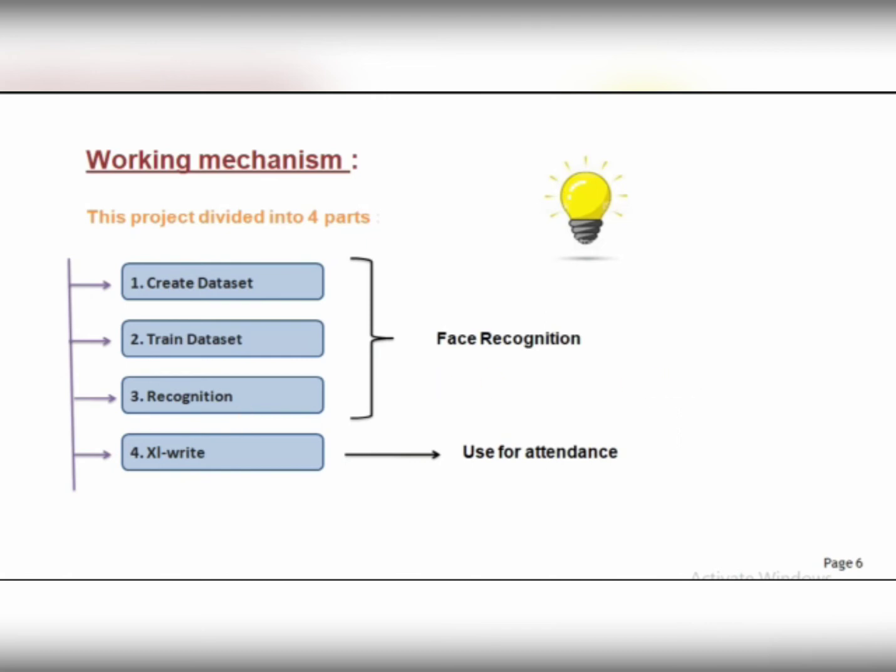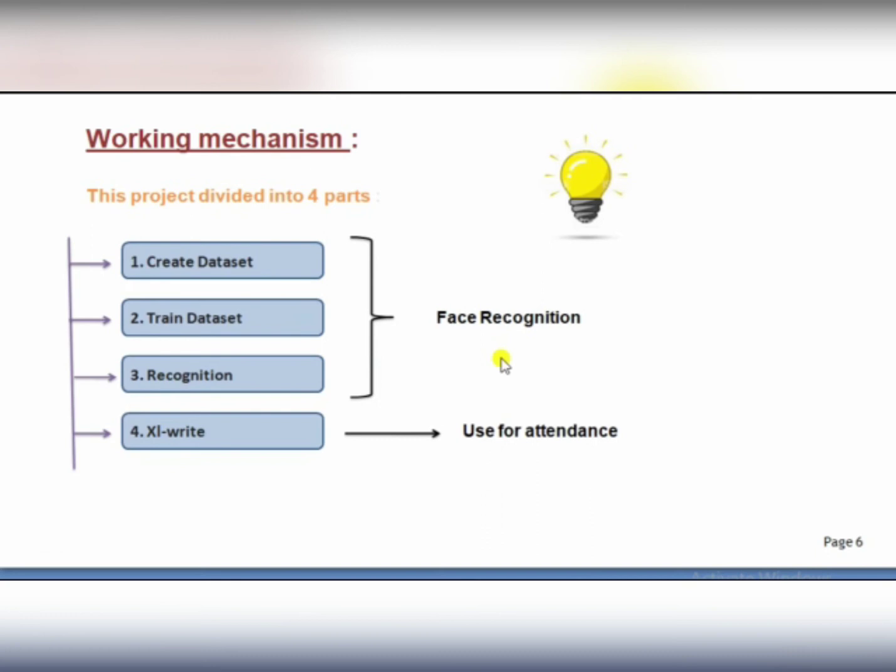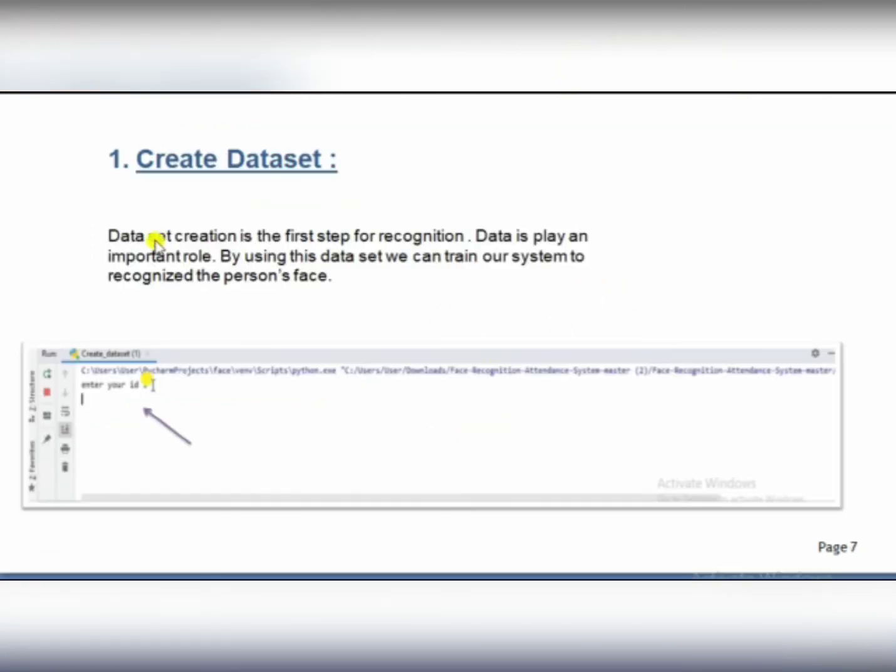The first one is create dataset. Create dataset is the initial stage to recognize anyone's face. Here you can see it asks me to enter your ID. This ID is mainly used for identification of that person in the dataset. You can enter your roll number, registration number or any digit to store your image data for identification purposes. Okay, suppose I enter 1.